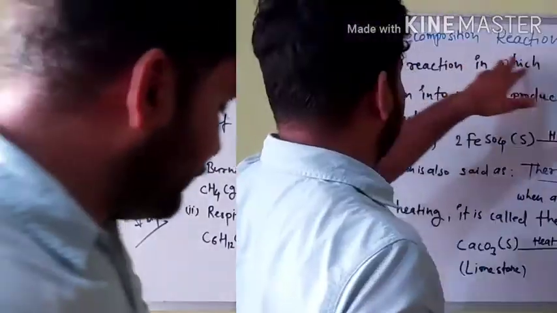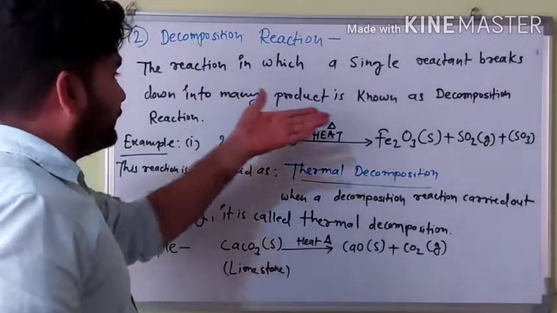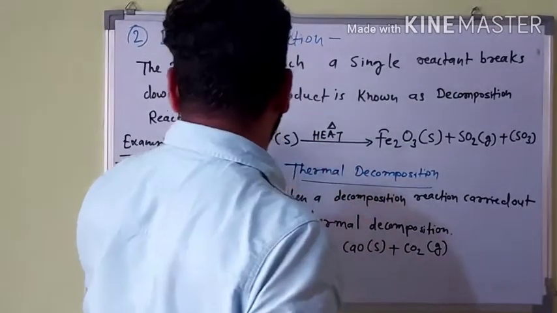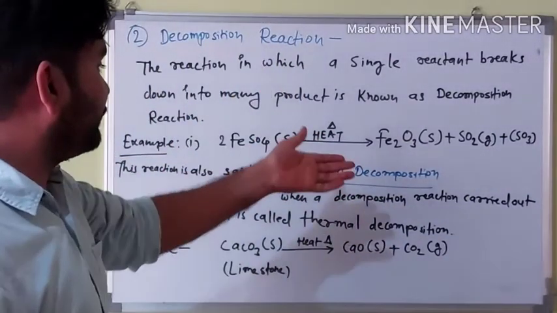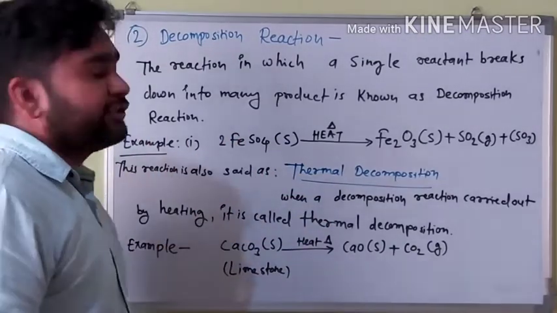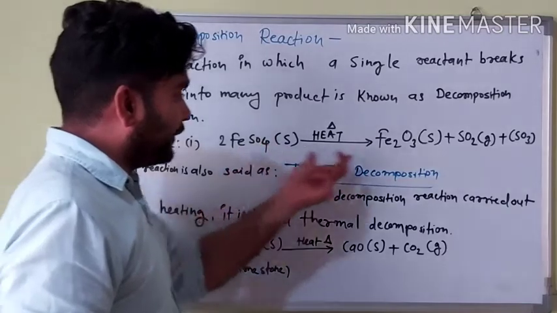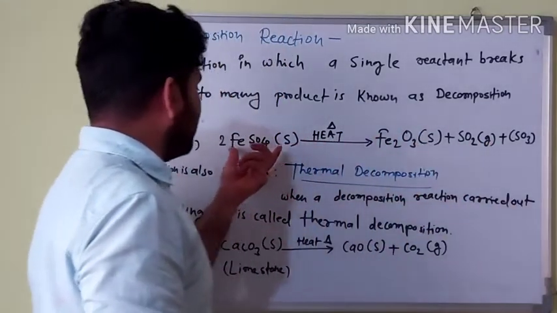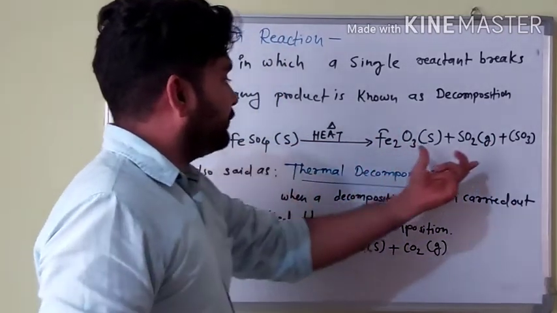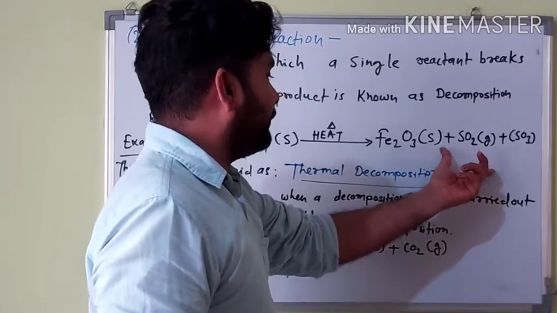Next, the reaction in which a single reactant breaks down into many products is known as a decomposition reaction. That means one reactant is broken down into many products.